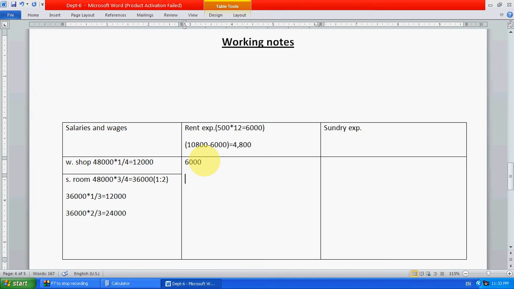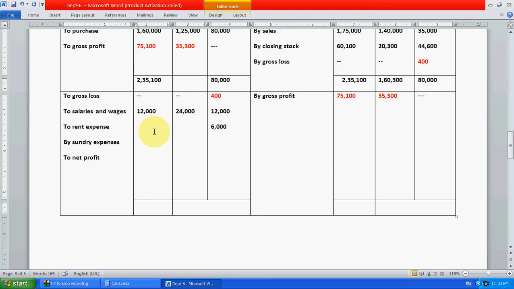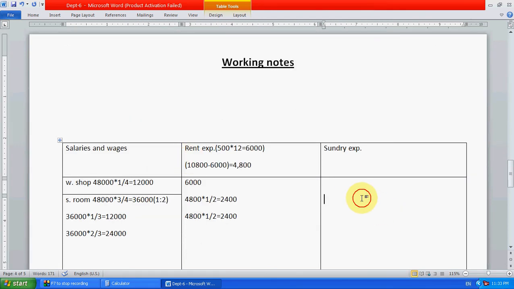But for showroom we have to divide: 4,800 into 1 divided by 2 is equal to 2,400. Again 4,800 into 1 divided by 2 is 2,400. So right here 2,400, here also 2,400.